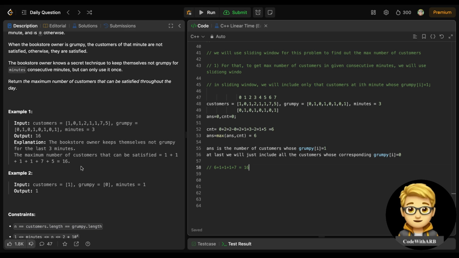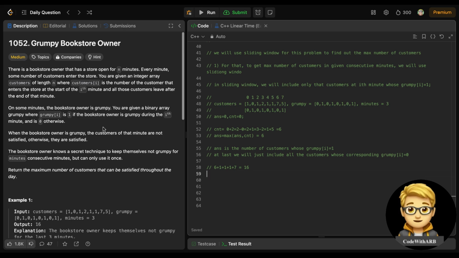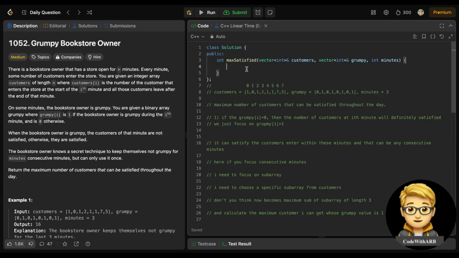This is how we will solve this problem using sliding window, right? So basically this is how we use sliding window. This is a basic simple sliding window concept. You just need to figure out that this question needs to be solved using sliding window, and you have to just focus on the grumpy value 1, right? Right, let's try to implement this and you will understand better, right? Let's take customers dot size.